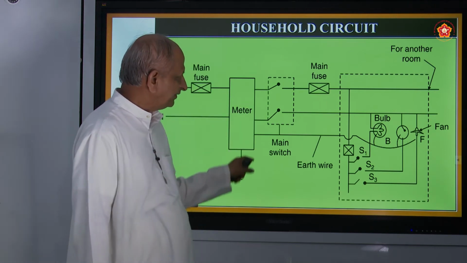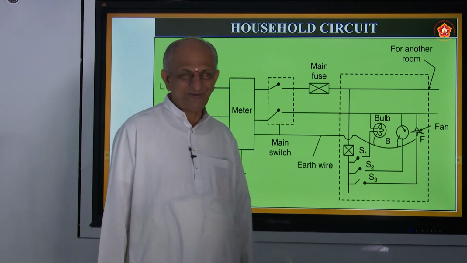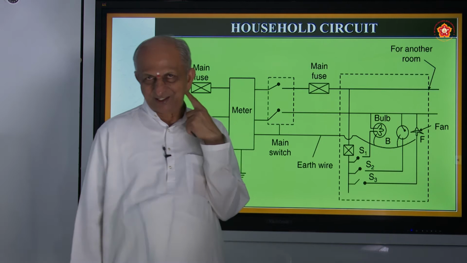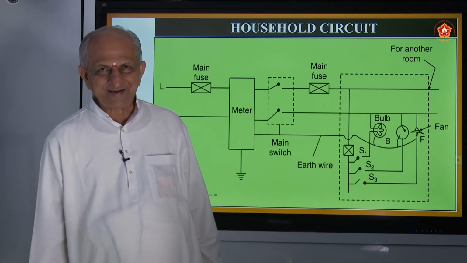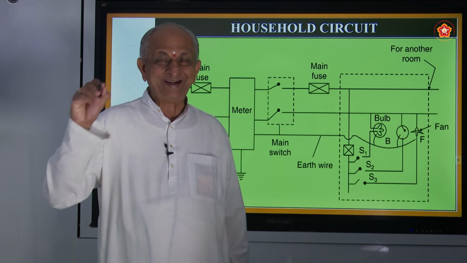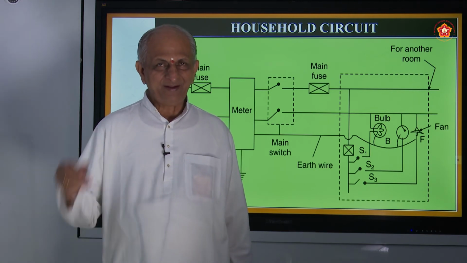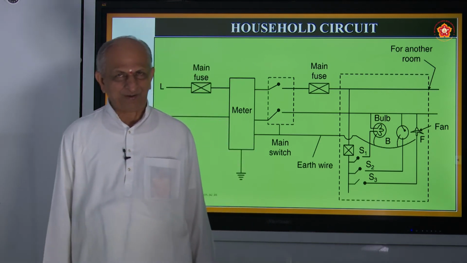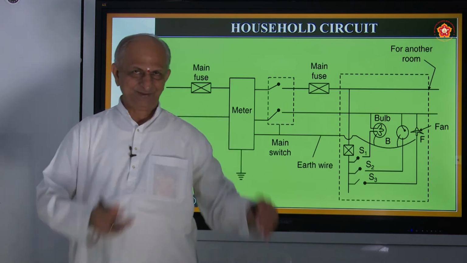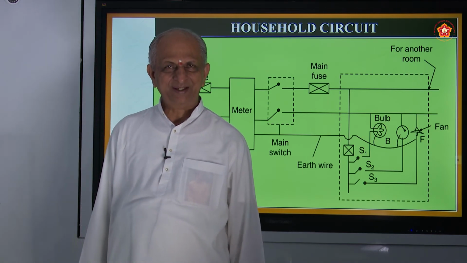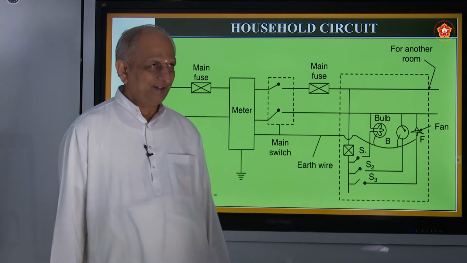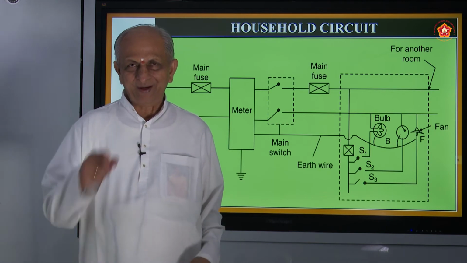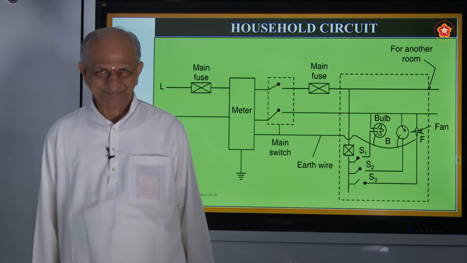So this is the meter, it is very important, and fuse also is very important, and you might have seen the KEB or HEB or MEB, etc. What is KEB? Karnataka Electricity Board. MEB? Mangalore Electricity Board. HEB? Hubli Electricity Board. They will send one lineman to your house. On a fixed day, he will come there. He will not talk to you. He will just straight away go to the meter board and mark the meter.